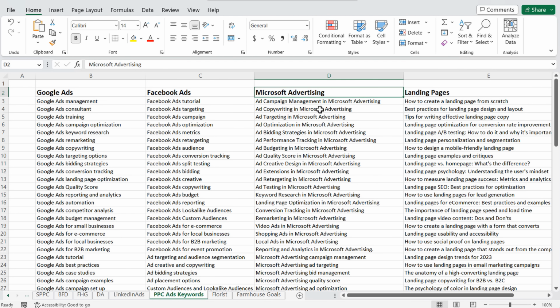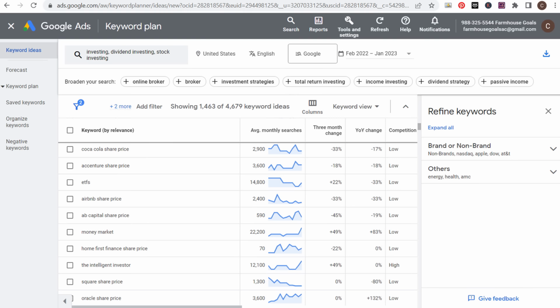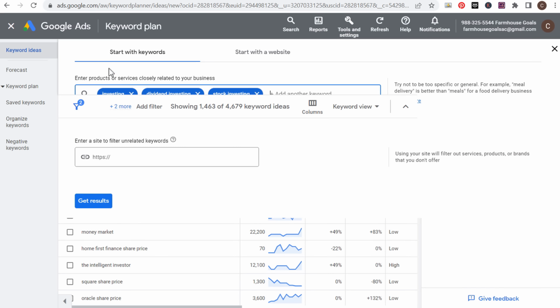I'll do a Microsoft advertising tutorial for beginners 2023. How to create a landing page from scratch. That could be a really long video going over different types of landing pages to create depending on what your business is. So this is blog post keyword research, is using keywords to come up with blog post ideas. And then to take it to that next level, what you can do is, again, come back into here to the keyword planner.